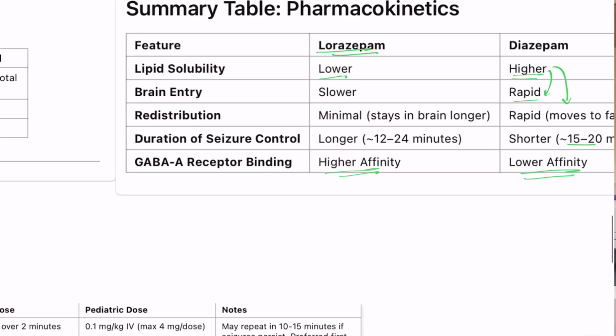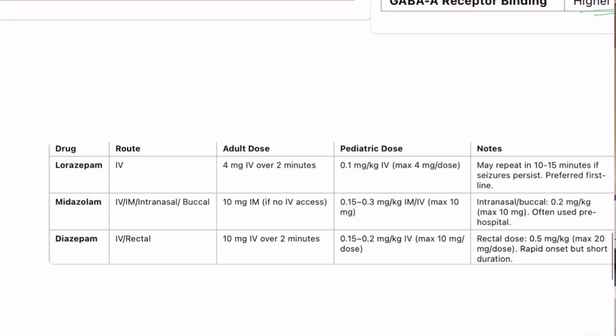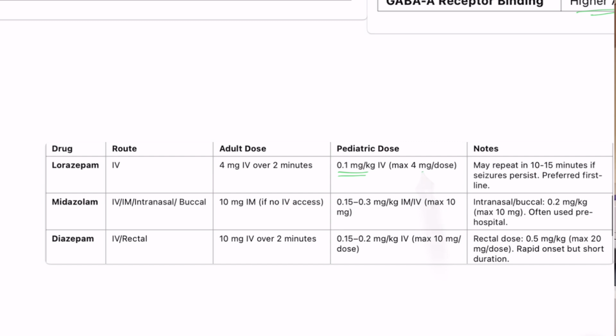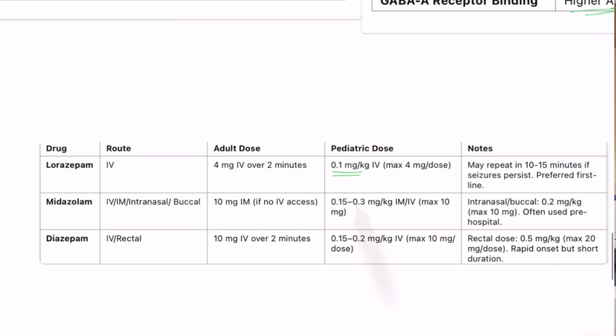Okay, and the doses here are lorazepam 0.1 milligram per kg, max is 4 milligrams. Midazolam is 0.15 to 0.3, max is 10 milligrams. Diazepam 0.15 to 0.2, max is 10 milligrams. Okay, so very similar doses. 0.1 milligram per kg of lorazepam seems to be the magic number. 4 milligrams the maximum dose.